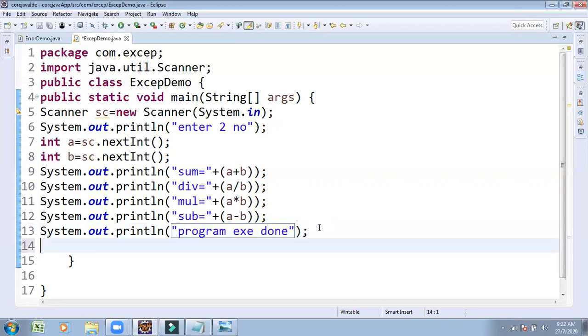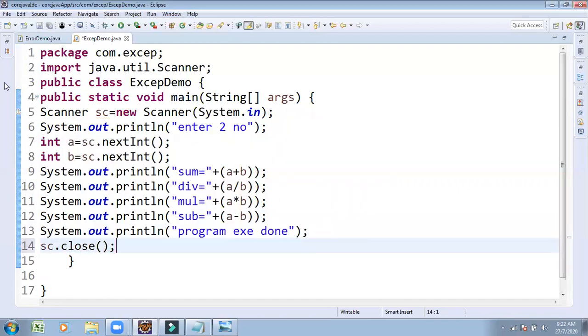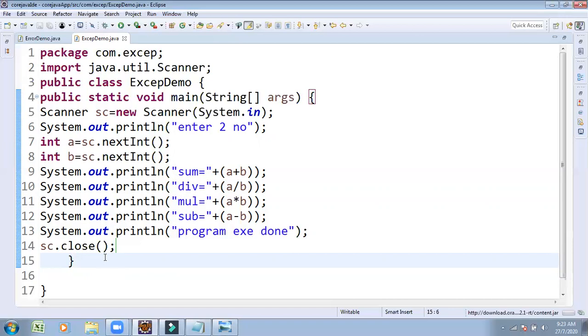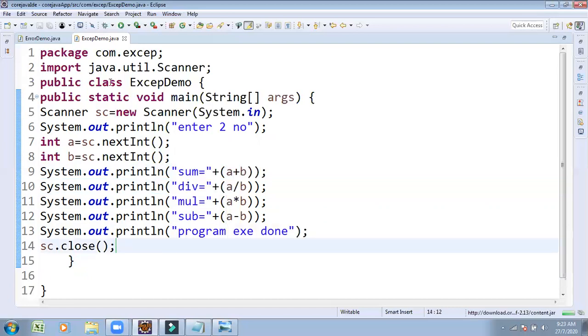After writing the simple code, the close method is optional. When you have completed your transaction, it is better to close the scanner at the end. Taking the two numbers, performing the arithmetic operations and printing them. Not only arithmetic operations, after they complete, some more continuation is also there. After that, let's execute.